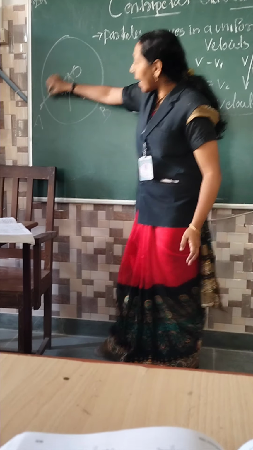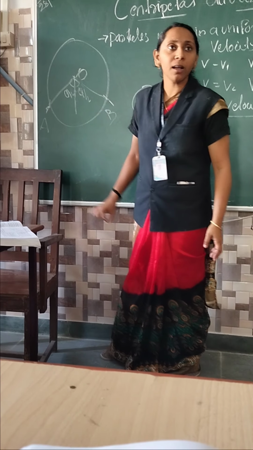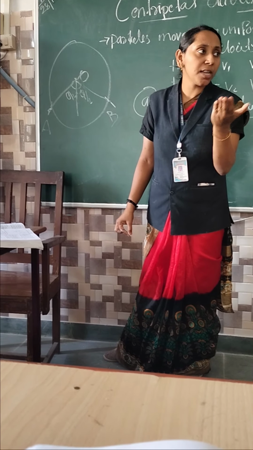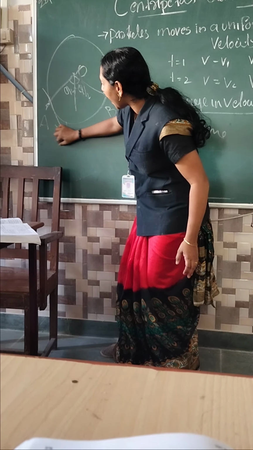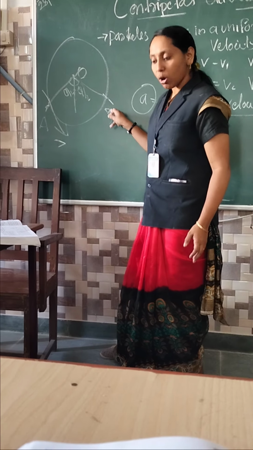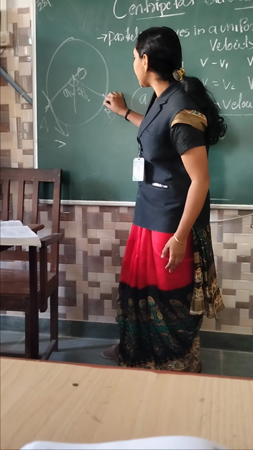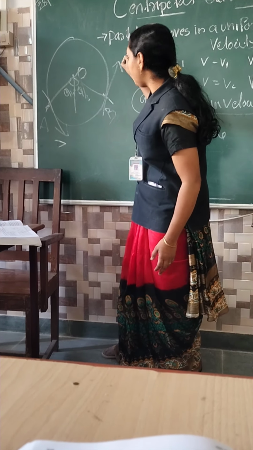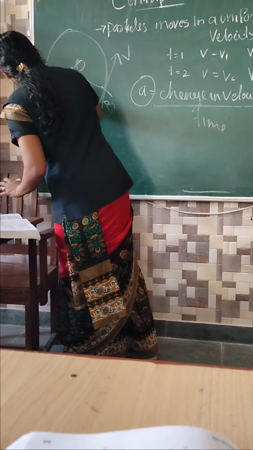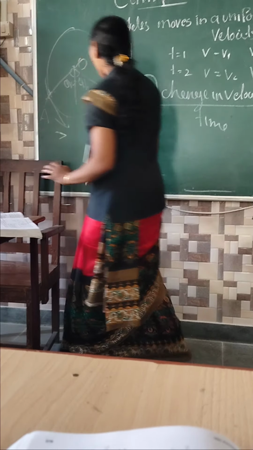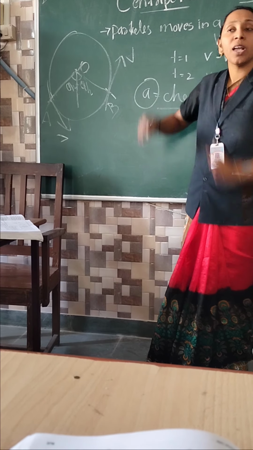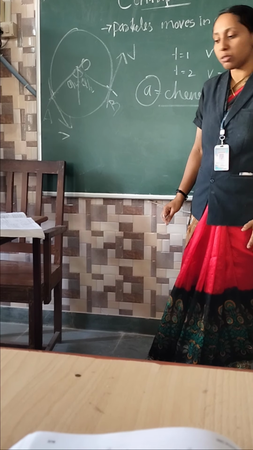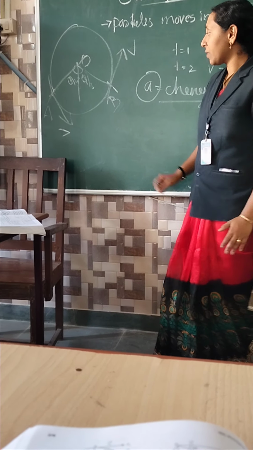The point A contains velocity. Point A also has a velocity. It is a part of a circle. That velocity at A is in the tangential direction. B also has a velocity, that is in the tangential direction of B. Clear everyone? So I am considering an arc AB. The arc contains A and B velocities, in the tangential direction. B also has velocity V, that is also in the tangential direction.